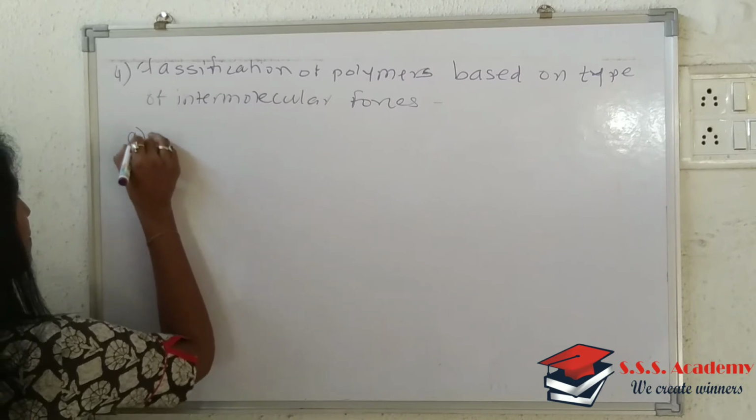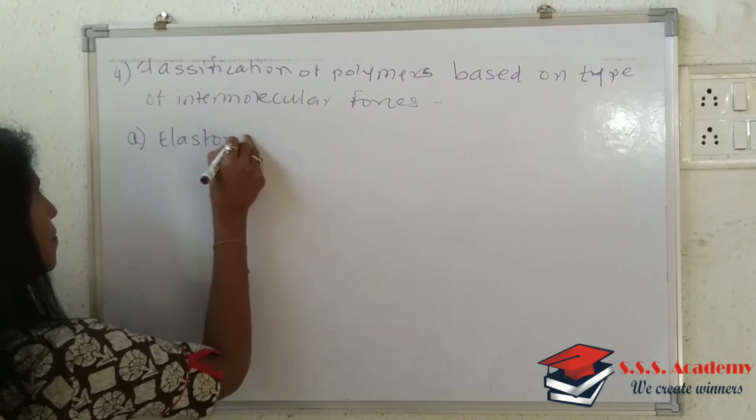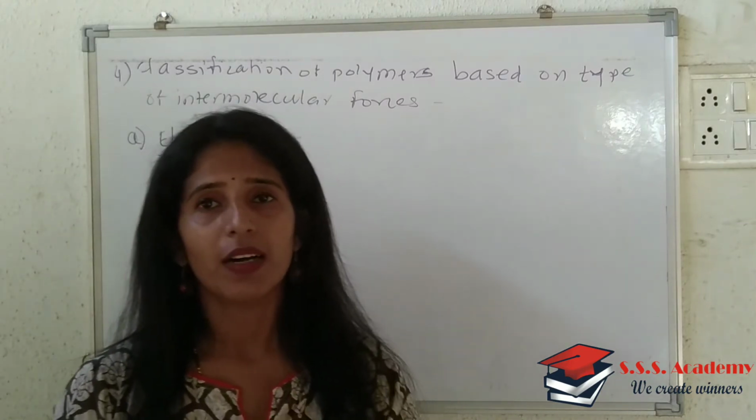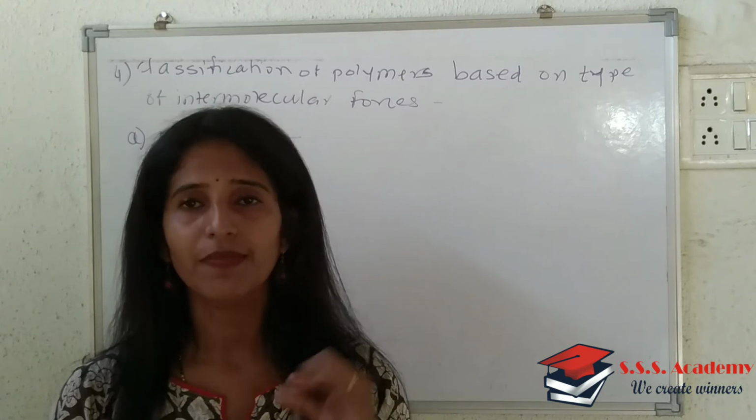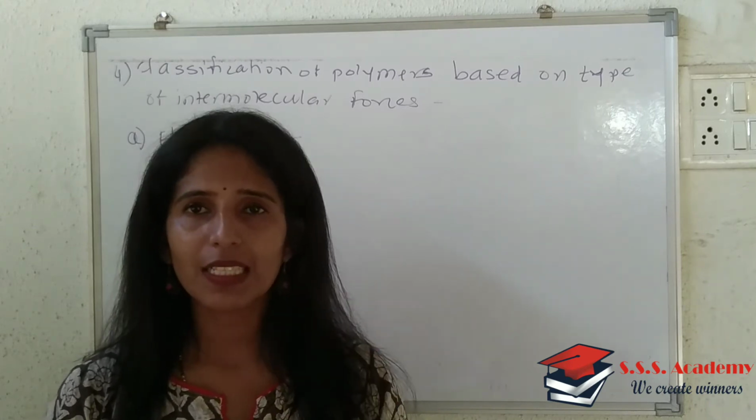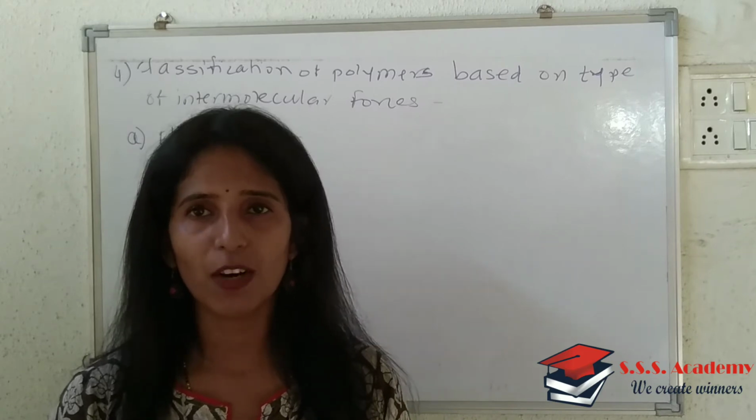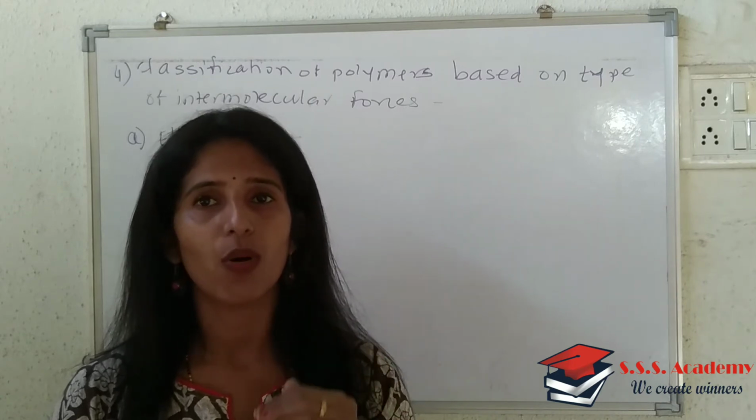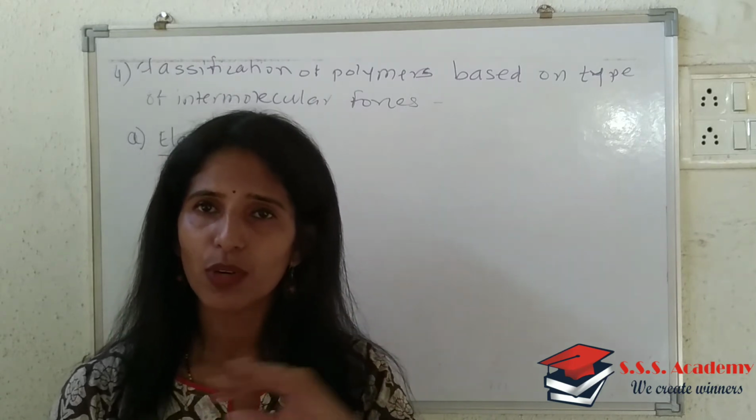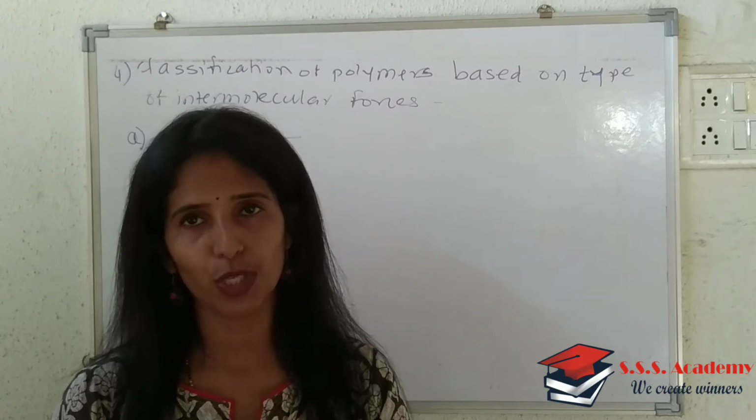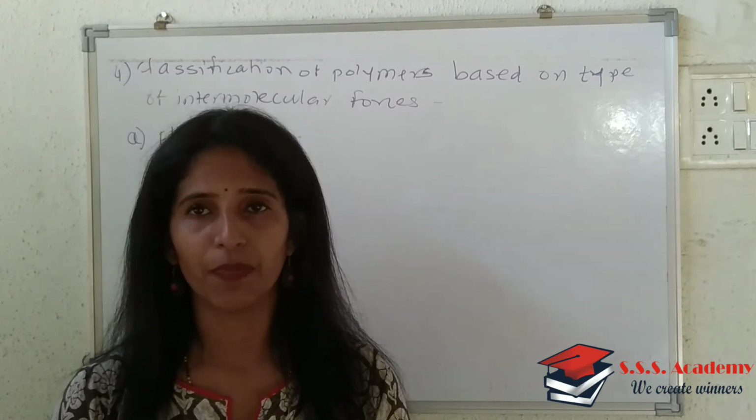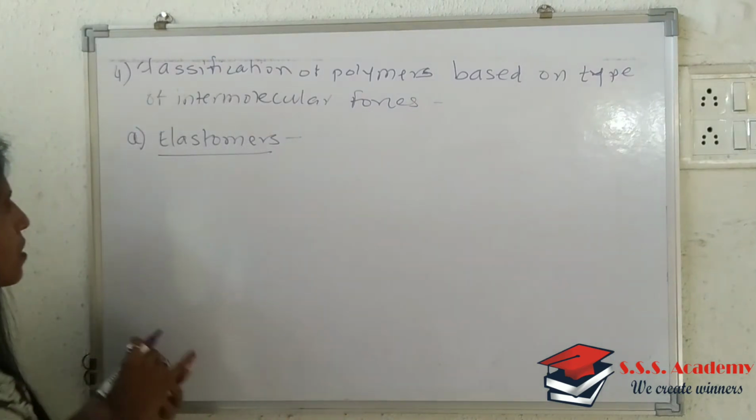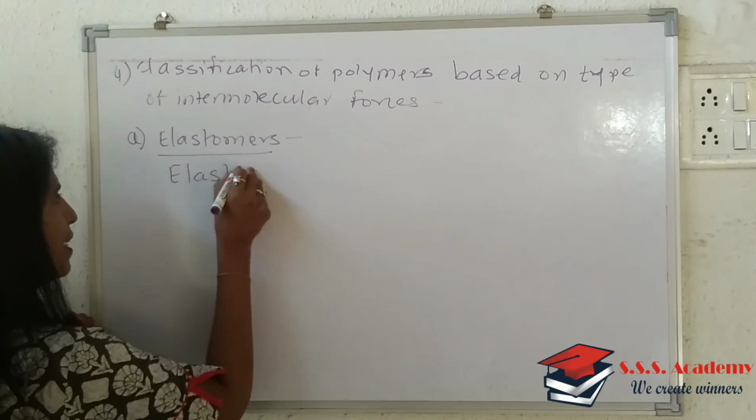First is nothing but elastomers. Okay, so what are elastomers? Elastomers basically possess a property that is called elasticity. Elasticity is nothing but the property of polymer where they get stretched to a certain extent by the application of applied force, and once the applied force is removed, they retract or regain their original position. So that property is called elasticity. So elastomers are said to possess a property which is called elasticity.